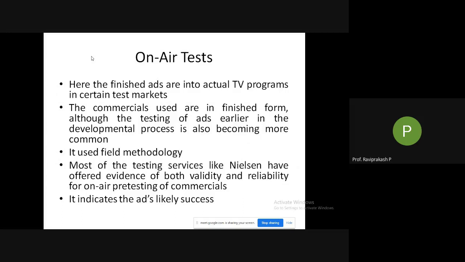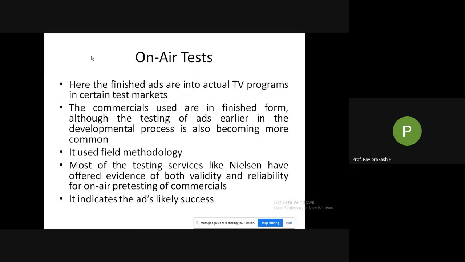Most of the testing services, like Nielsen, have offered evidence of both validity and reliability for on-air pre-testing of commercials. The name you can see here, you might have heard. Nielsen is one of the companies that provide such kind of data. Reuters is one of those. They provide TRP, GRP kind of data. So which program is running well? In what program, if I show my ad, will it have a large number of viewers? All this data would be given by these particular agencies.